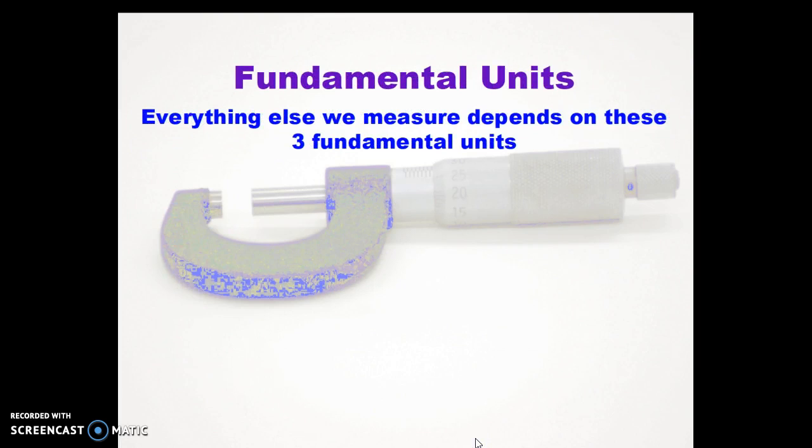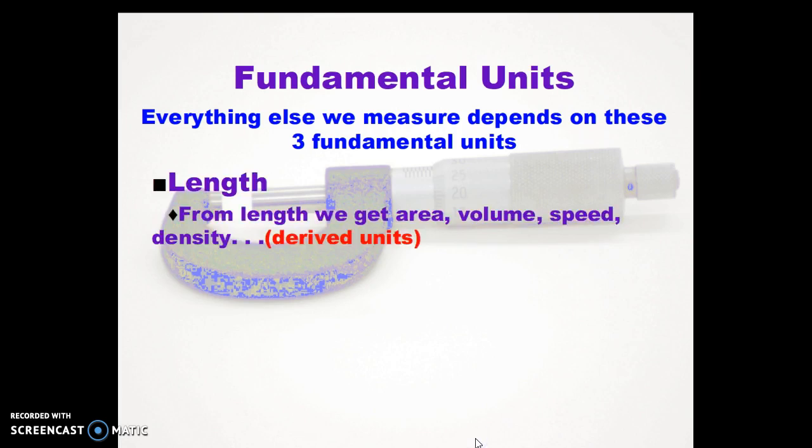Now, there are three fundamental units of measure in the SI or metric system. Length is one, and from length we get area, length by length, volume, length by length by length, speed, length per unit of time, density, mass per unit volume. These are all derived units derived from length.